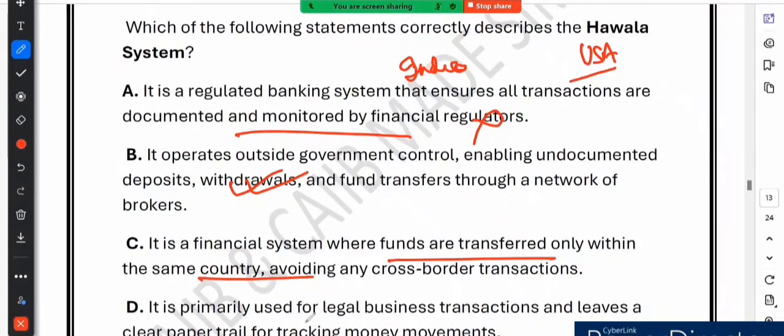Option D says it is primarily used for legal business transactions and leaves a clear paper trail for tracking money movement. While some might use it for legal purposes, the hawala system does not leave a paper trail. In fact, it is often linked to illegal activity because of the anonymity it provides.